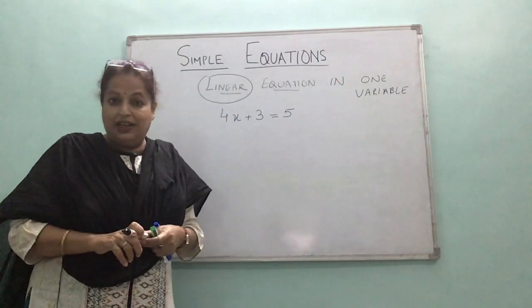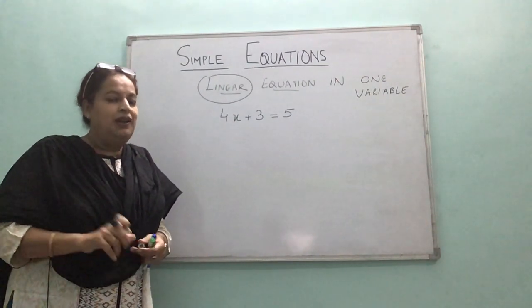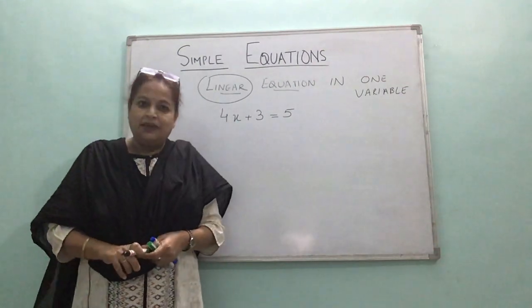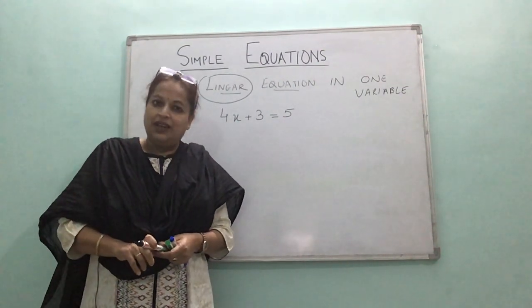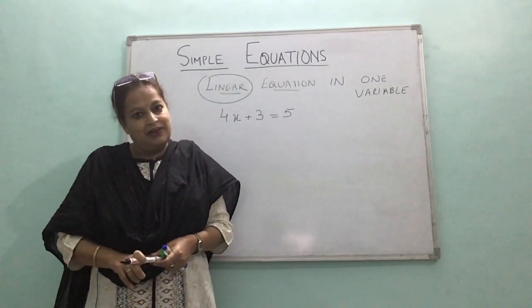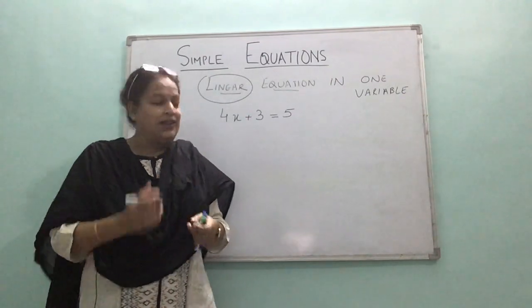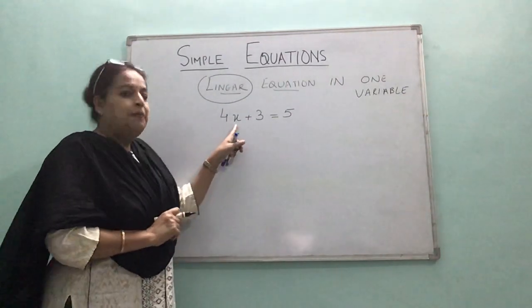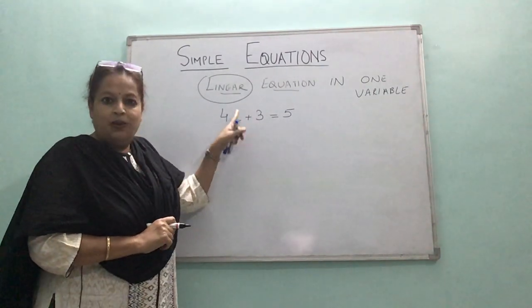Now we have done the degree of a polynomial. You remember, children? I discussed degree of a polynomial, I think, in my third video on algebra. You can see that again to revise the term degree. Degree means the power of the variable. Now what is the power of the variable here? 1.